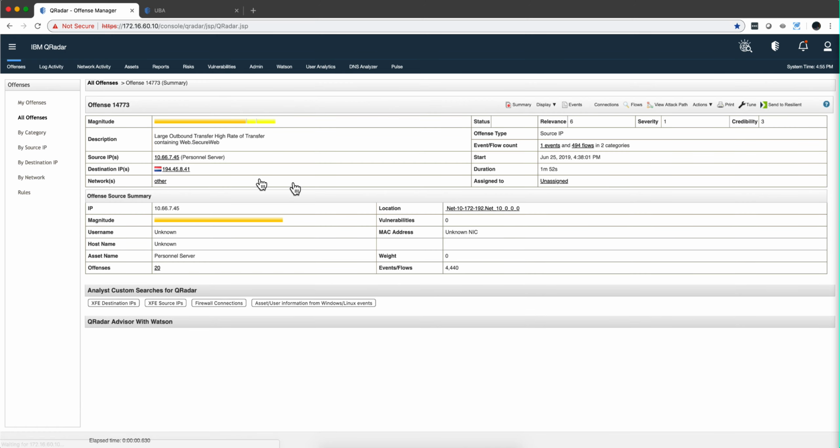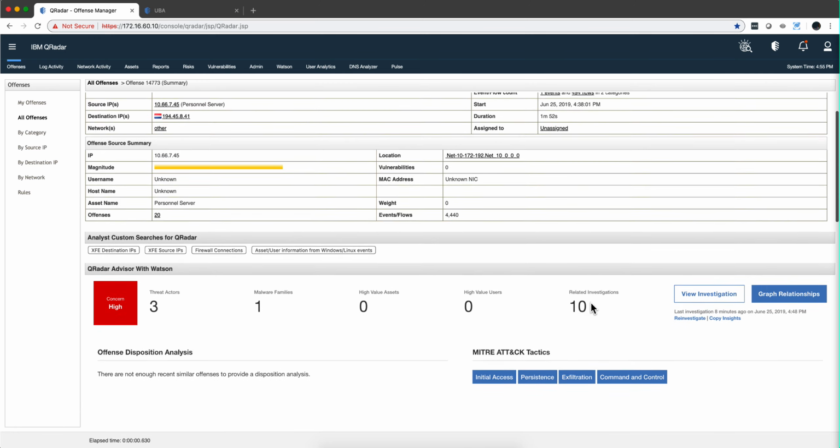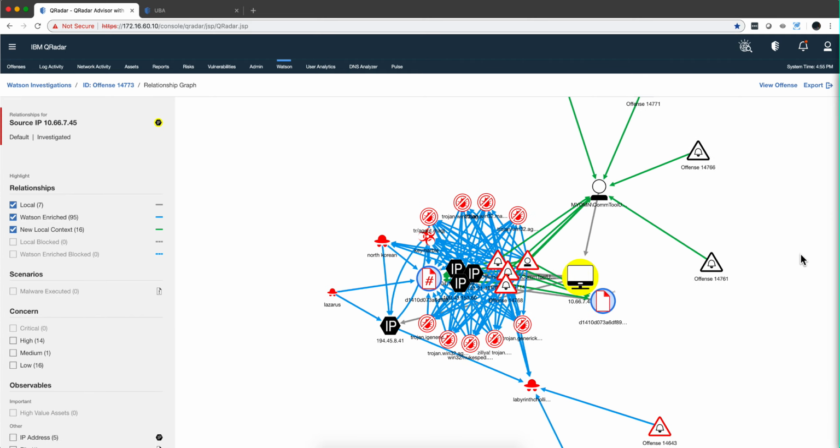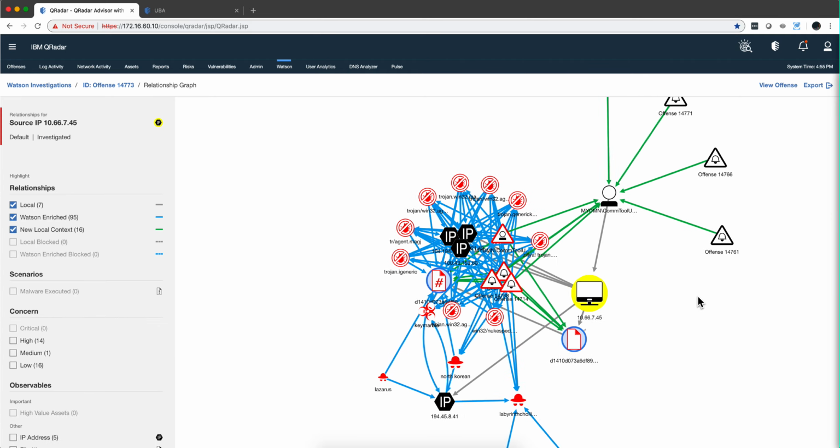Large outbound transfer. Well, obviously, in the MITRE ATT&CK, Advisor is telling you this is actually pretty big. There are 3 threat actors, 1 malware family, and there has been data exfiltration. Let's actually look at this graphically and see the relationship.